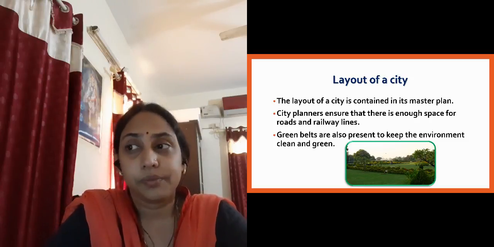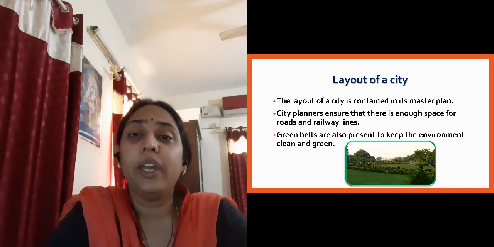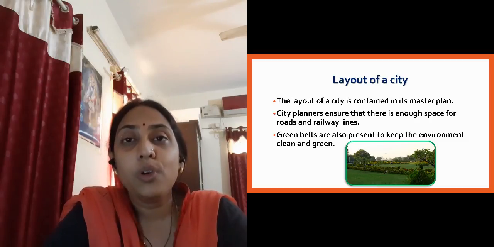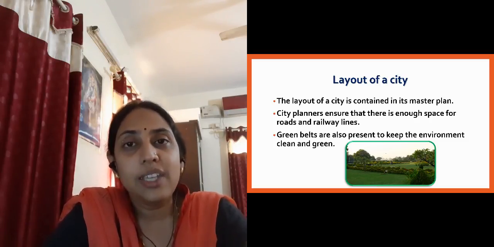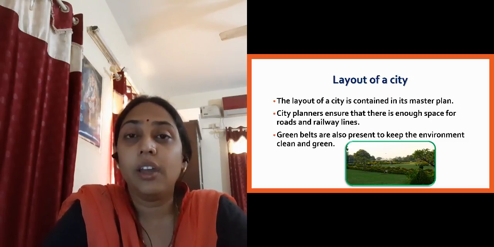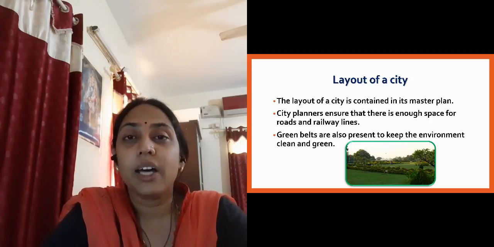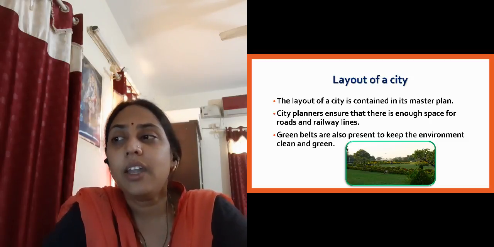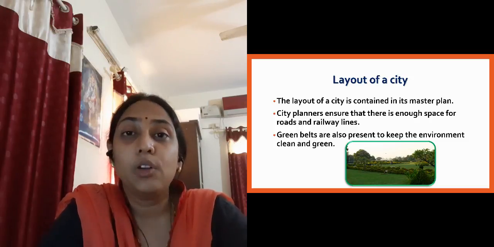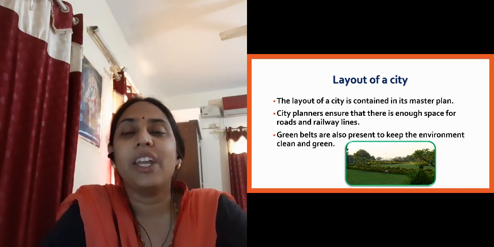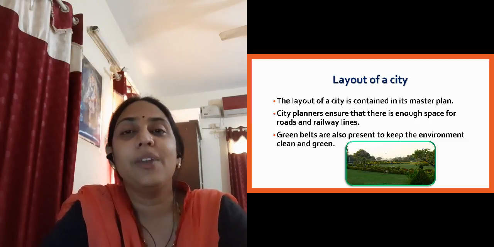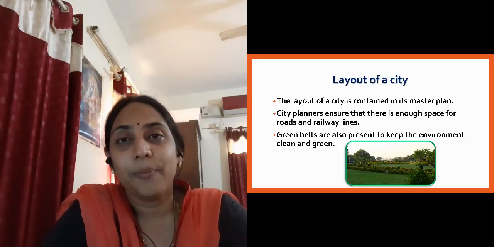right? And it is very important to make sure that enough space is there for transportation, right? For roads and railway lines, right? So these are the basic needs that are very important before making a master plan for any city, right? And there should be one green zone also, or we can say green belt also, so that we can keep our environment neat and clean, so that everybody can breathe fresh air, right beta?